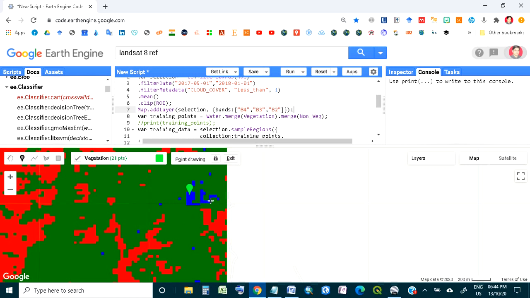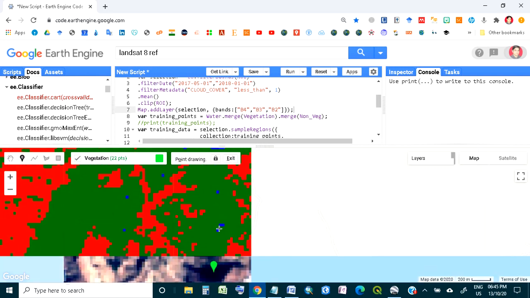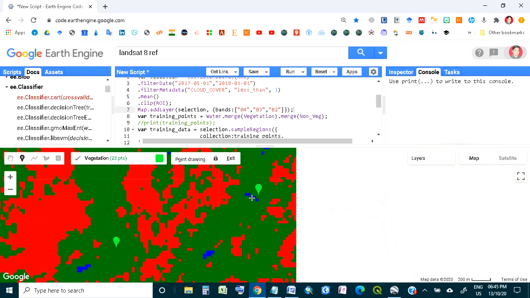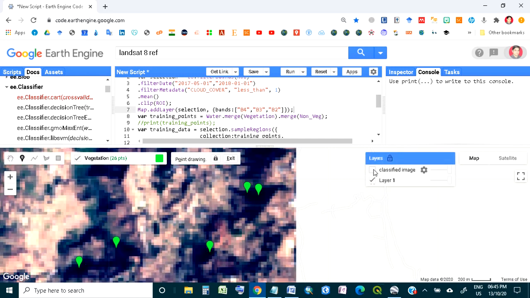We can say that this is the vegetation area. If it is actually a vegetation area, then you say that this is vegetation. If this is water, you can say this is water, but here it is not visible.